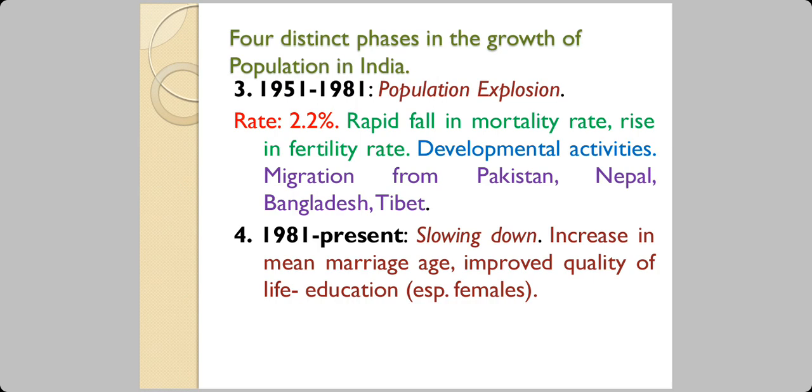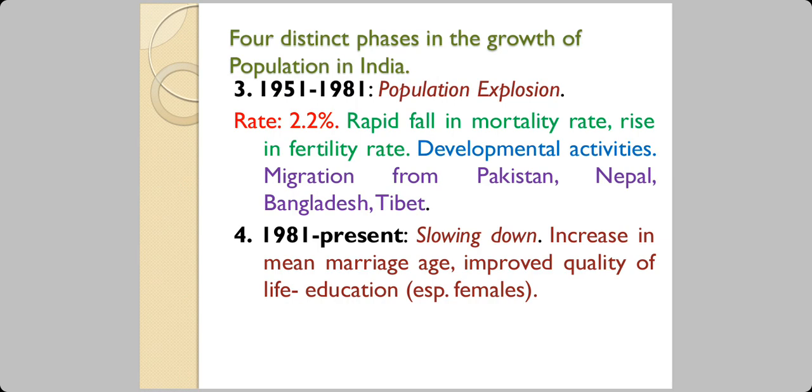Then there was the East Pakistan War, which resulted in the formation of Bangladesh. During that time, a lot of Bengalis from Bangladesh came to India. Because of instability in Tibet, many people came and settled in India. Bangalore has got a center for Tibetans.